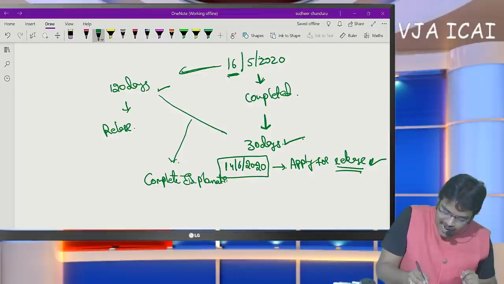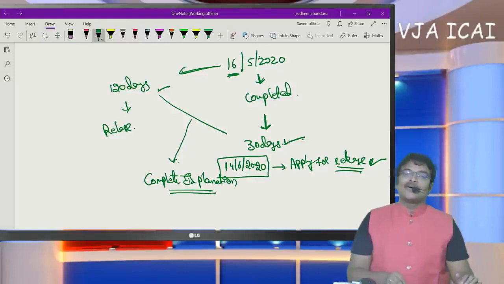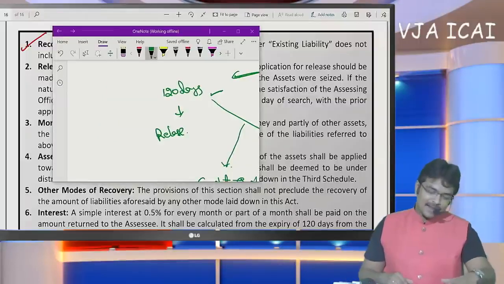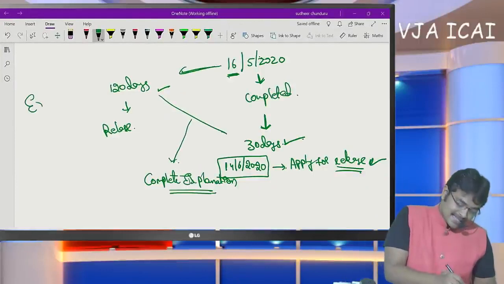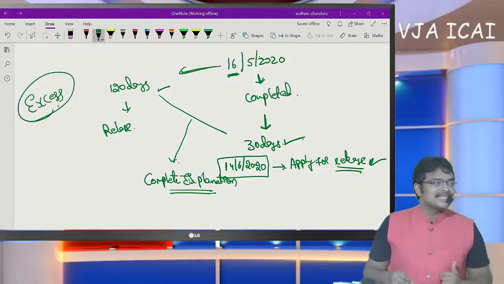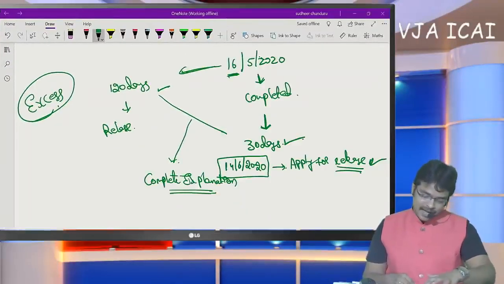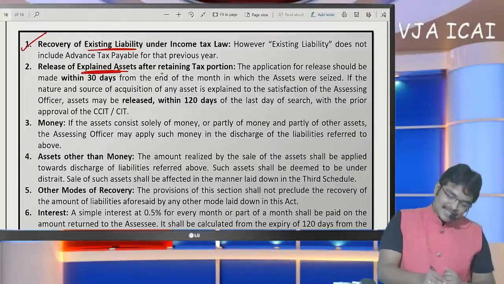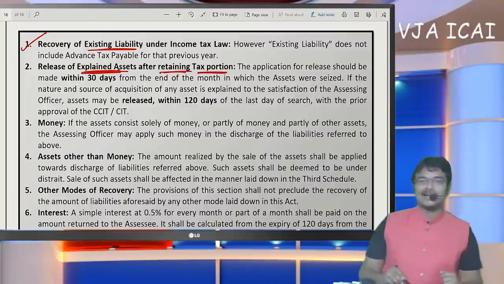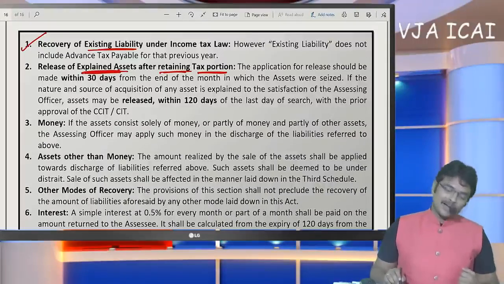The ownership has to be completely explained by the SSE. If ownership was completely explained, then only they are going to release the excess assets. That means after retaining the tax portion, excess assets will only be released by the officers. This is a very, very important aspect practically. Release of explained assets after retaining the tax portion. Tax portion shall be retained and excess assets shall only be returned.